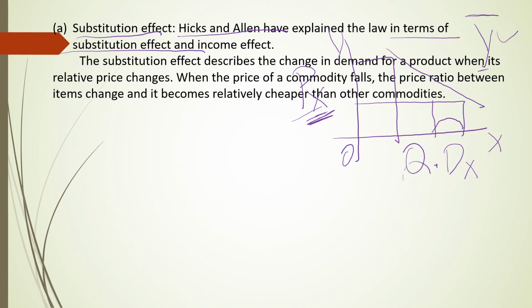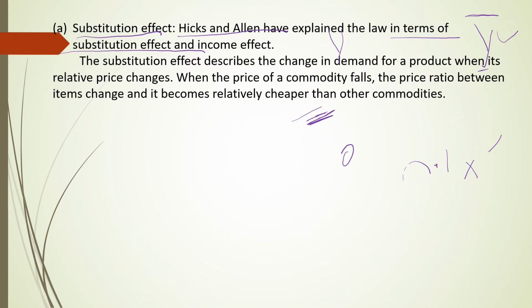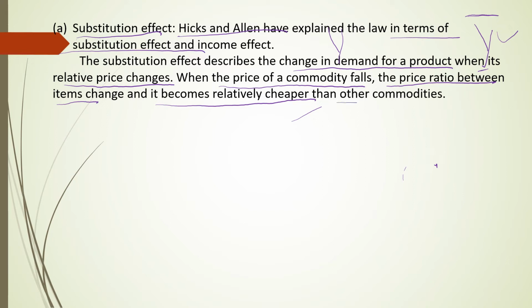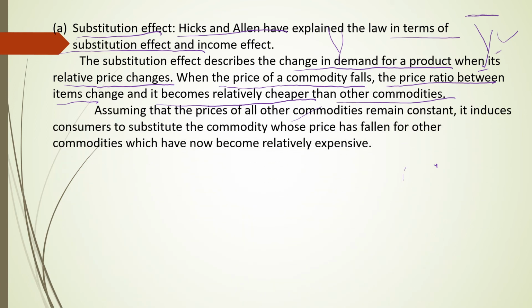You can see here, dear students, the change in demand for a product when its relative price changes. When the price of a commodity falls, the price ratio between items changes and it becomes relatively cheaper than the other commodity, that means the Y commodity, which is a substitute good for X commodity.